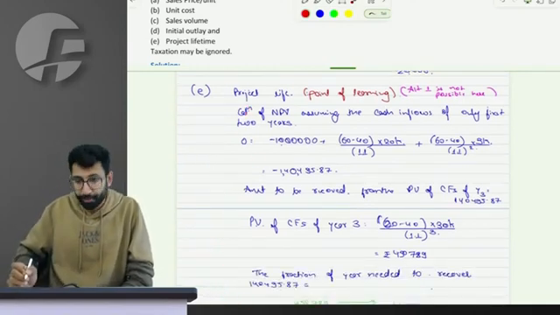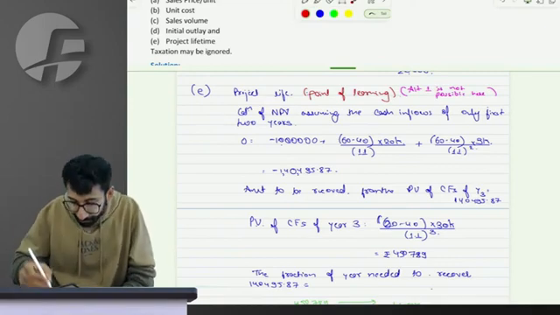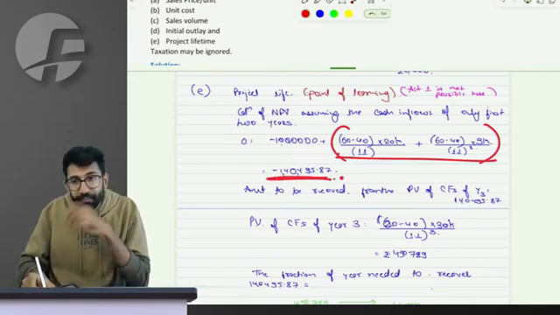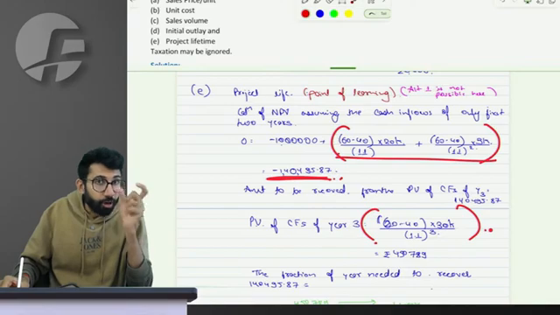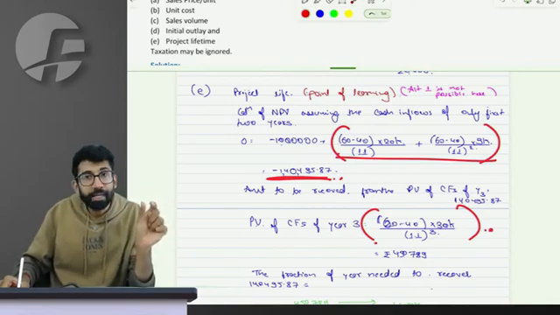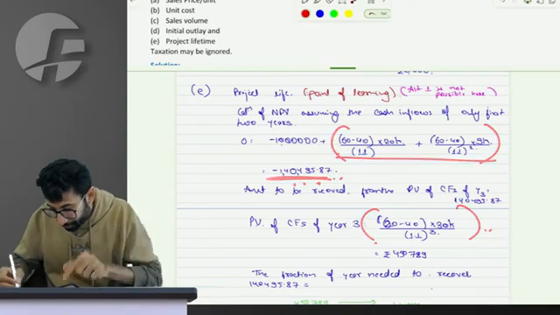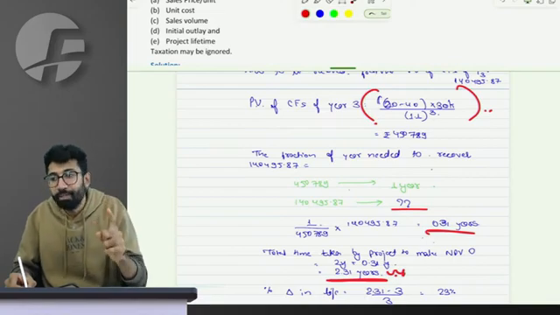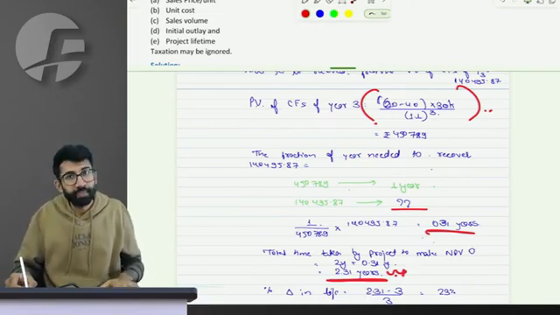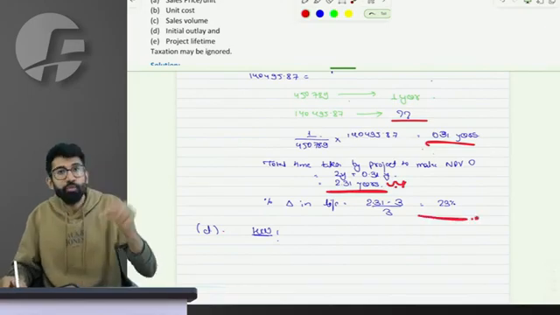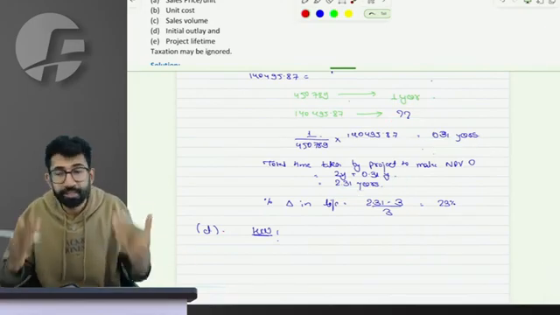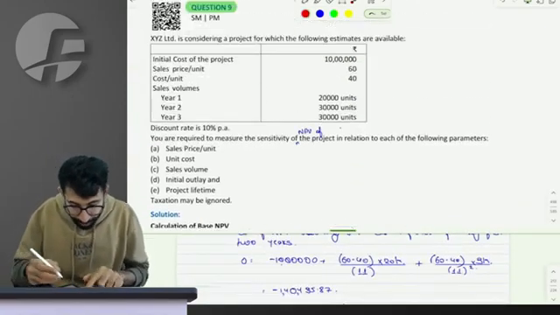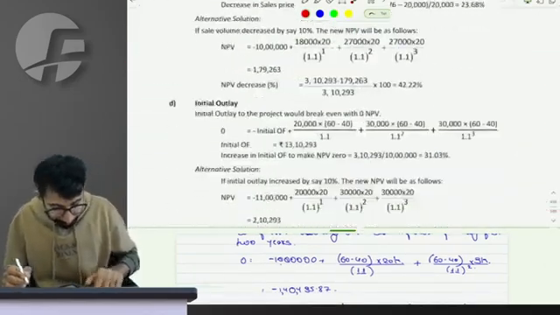People in the class, requesting your response. Please tell me. First you calculate with 1 or 2 years cash flow present value, how much is the NPV. Then figure out for the third year what proportion of the year I need to make the NPV 0, and the total is 2.31 years. Waiting for your responses, then only I'll be able to go ahead. Then calculate the percentage change in the overall life to make NPV 0, giving you a sense, an interpretation, of sensitivity. People, this particular question on sensitivity gets done.